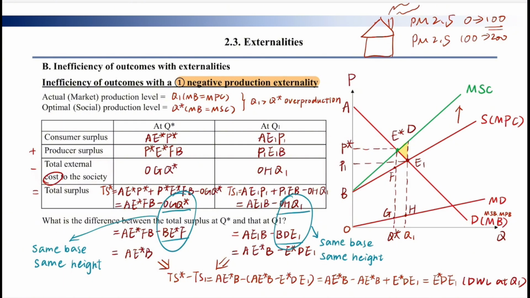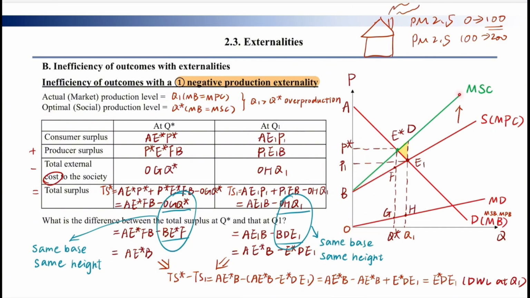Okay, so the outcome is this one plus this one minus this one. So it is this triangle plus this trapezoid minus this triangle. So it is this trapezoid minus this triangle. Okay, and how to change this triangle into this part? We can find that this triangle is equal to this triangle. Why? Because they have the same base and the same height, so they have the same area.